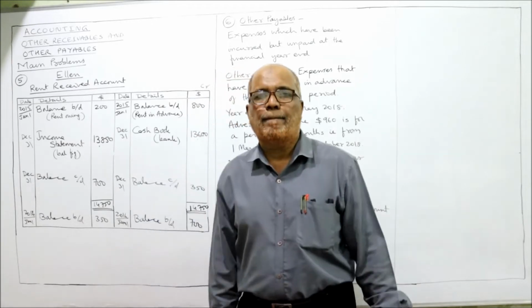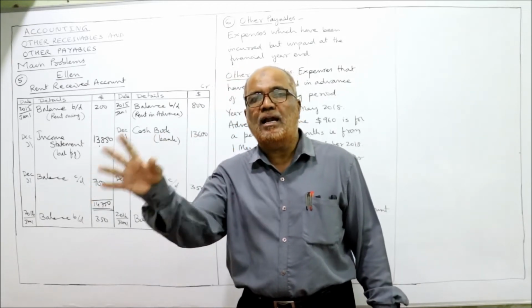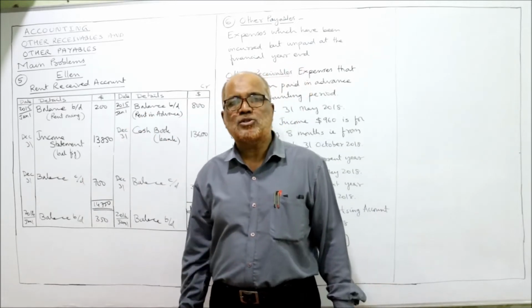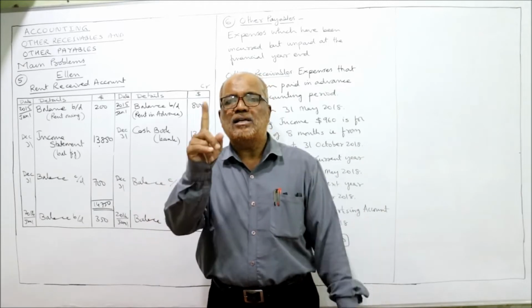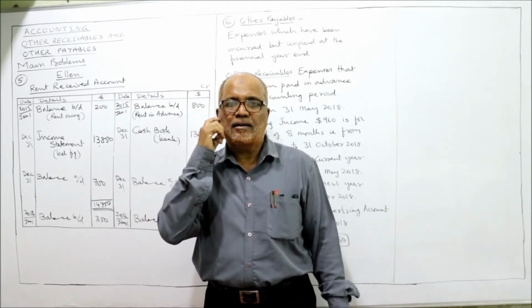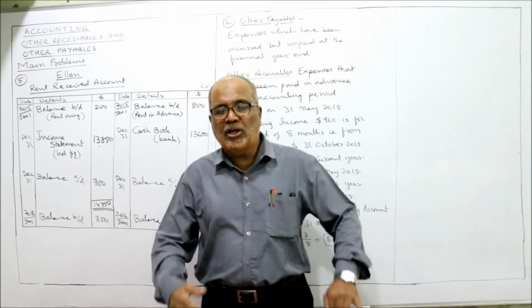Similarly, other receivable. Other receivable means expenses paid in advance. Example, the current year total rent is 1 lakh. But we have paid 1,20,000 rent during the current year.